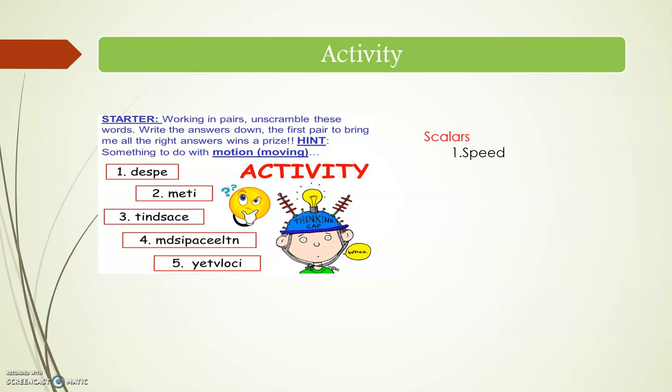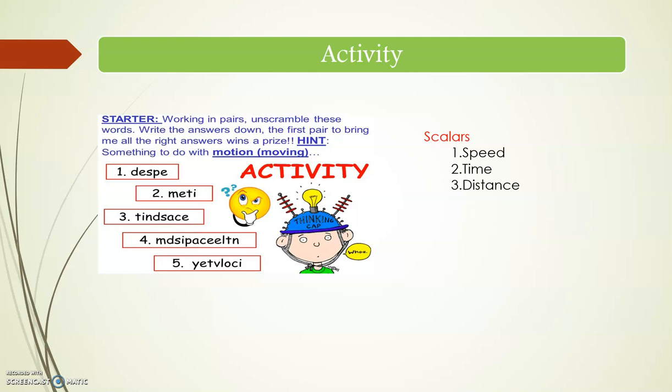Can you identify the second one? Yes, the second one is time. It also has only one magnitude. Next, the third one is distance. It has only magnitude. So these three belong to the scalars.